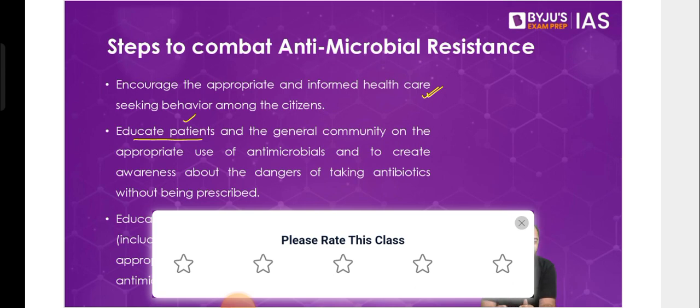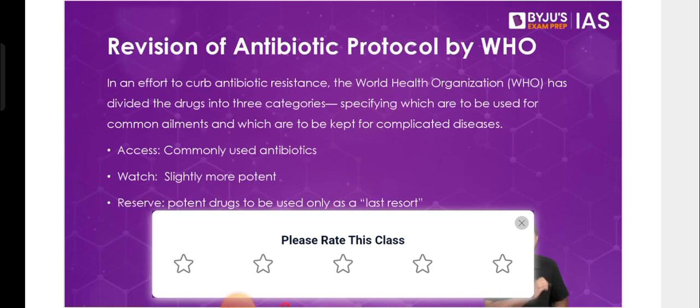So that's why all these things are required, especially given the fact that today we have online medicines also available. So that also becomes a challenge, because then you have to rely on the prescriptions, etc. If they don't really see that prescription well and they are simply giving out the medicines, that also can lead to the problem. And in this case, what we see is that WHO also has done a revision